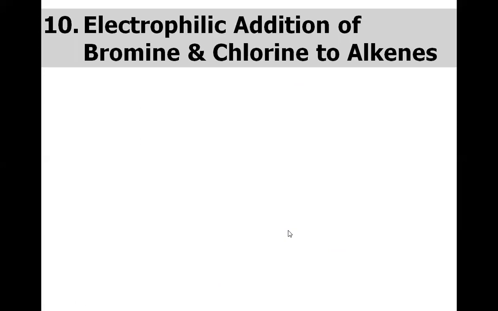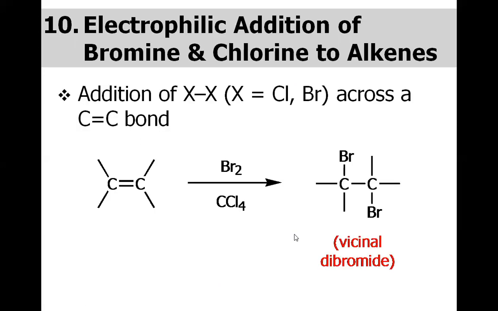Now come to the another reaction, that is electrophilic addition of bromine and chlorine to the alkenes. Simply, in this particular reaction, there is no issue of the regioselectivity because across the carbon-carbon double bond, two bromines or the two chlorines are added. So there is no debate that which side the bromine will attach and which side the other group will attach. We have bromine or the chlorine.